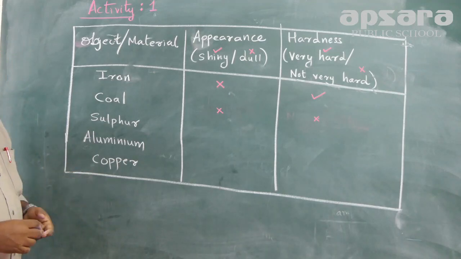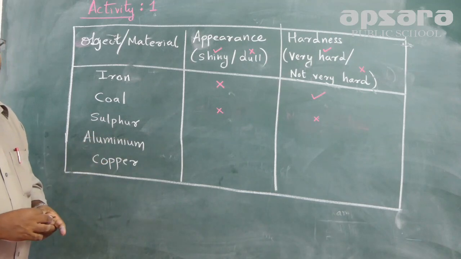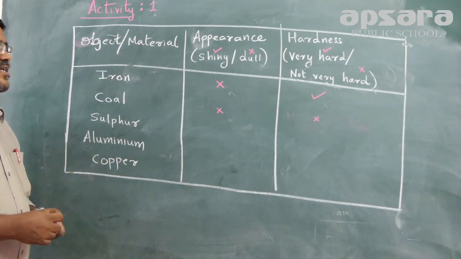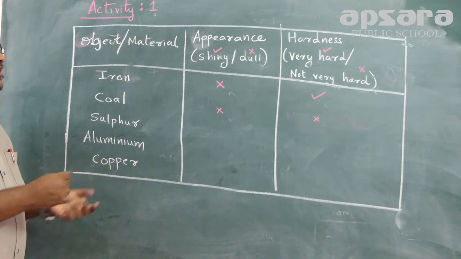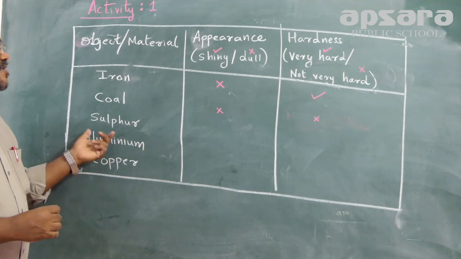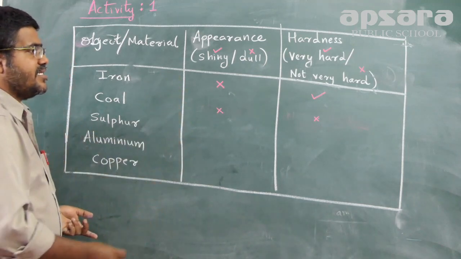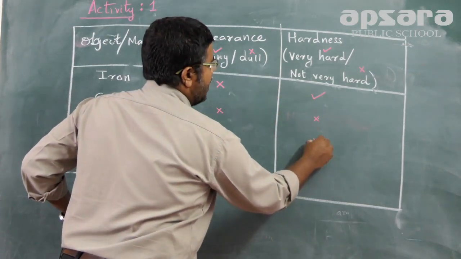Same way, when we talk about sulfur, it is again a non-metal. Sulfur is there in a lot of ingredients, like eggs. The yellow part inside is in fact the sulfur part, and it also exists naturally. Sulfur again has a dull appearance, and it is not very hard.